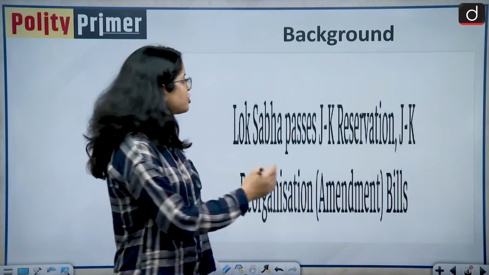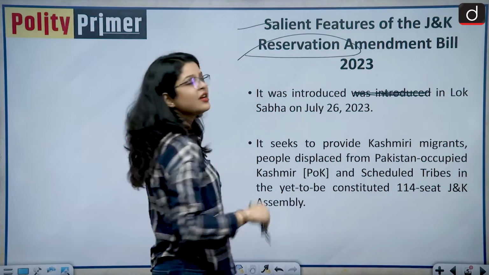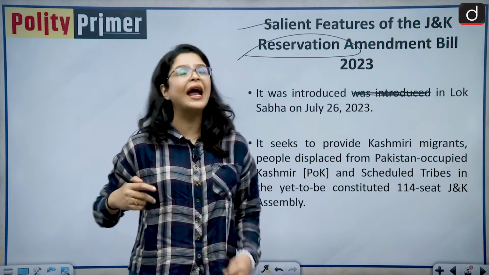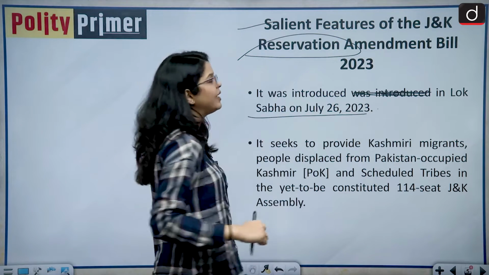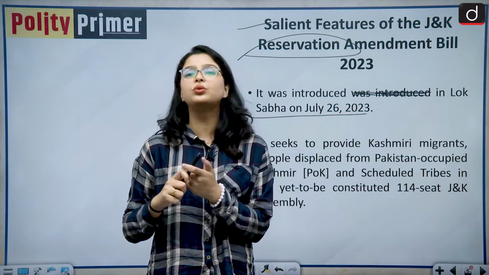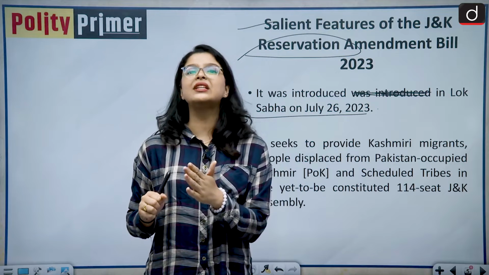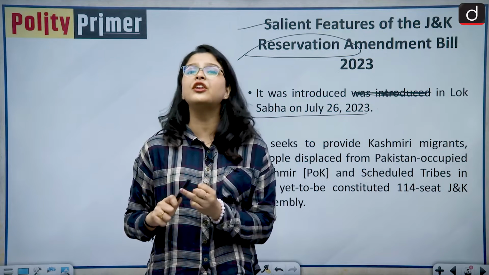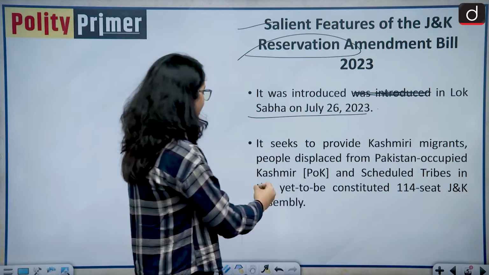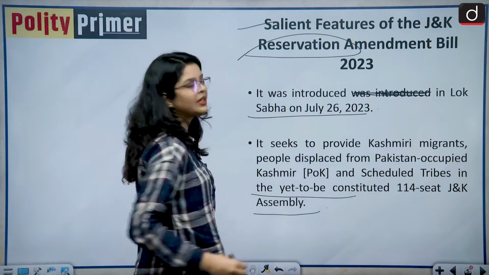This brings us to the moot question of our today's discussion, that what are the salient features of the Jammu and Kashmir Reservation Amendment Bill of 2023. So this is a very important legislation that was introduced in the Lok Sabha on July 26, 2023. It basically seeks to provide representation to various categories of people such as the Kashmiri migrants, such as the people who are displaced from the Pak-occupied Kashmir, and for the very first time to the people belonging to the SC and the ST category in the yet to be constituted 114 seat Jammu and Kashmir Assembly.